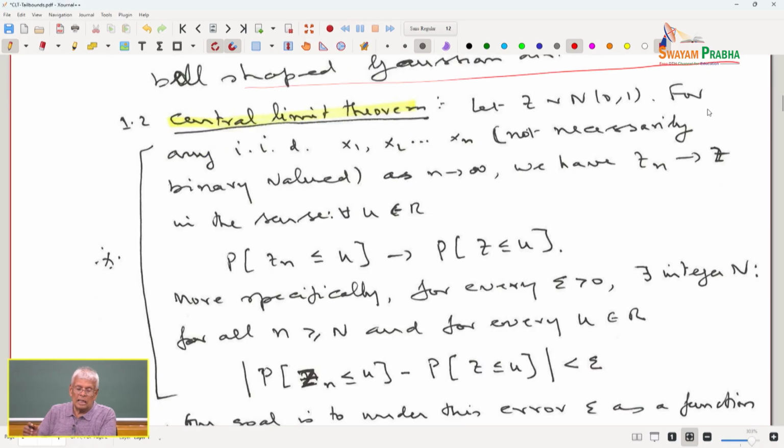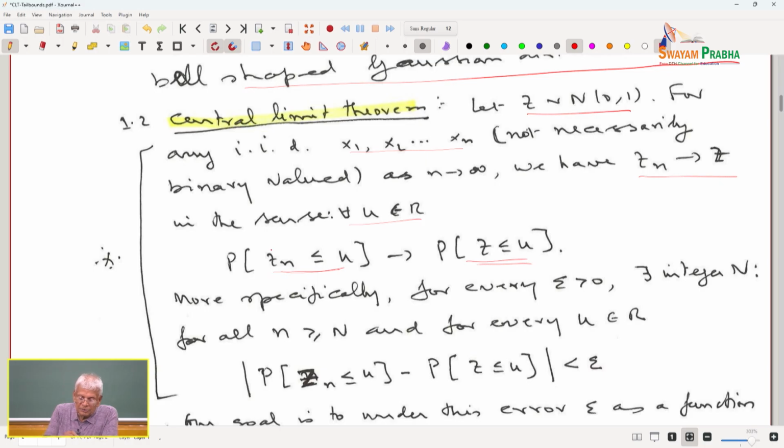So, what is the content of the central limit theorem? If z is a standard normal variable, then for any sequence of independent identically distributed random variables x1, x2, ..., xn, not necessarily binary valued, as n tends to infinity we have Zn tends to z, in the sense that for any u, probability Zn less than or equal to u tends to probability z less than or equal to u.